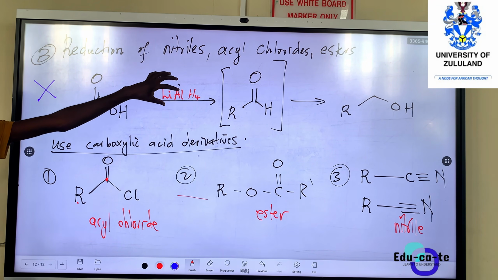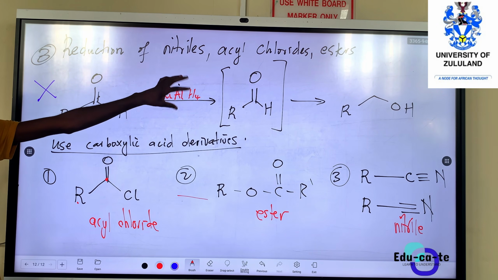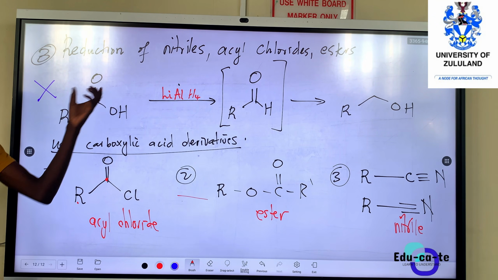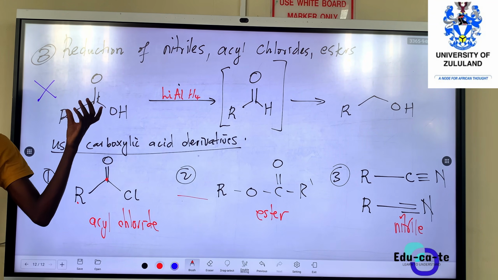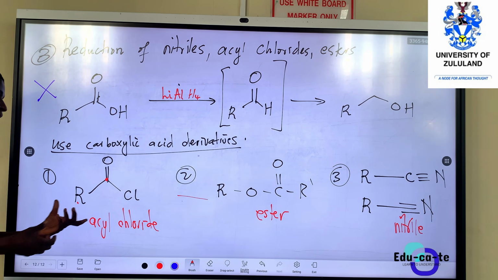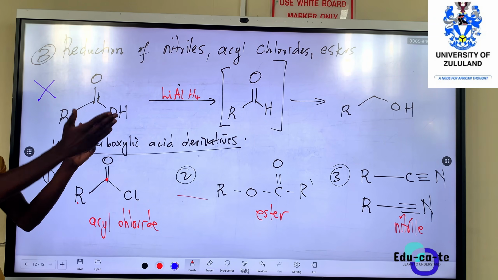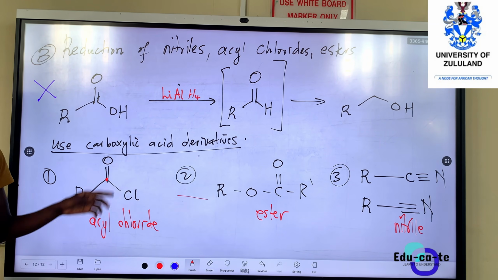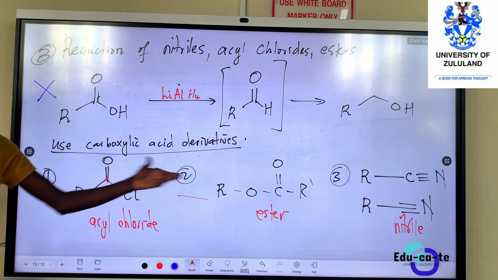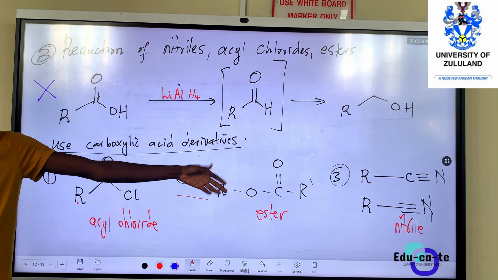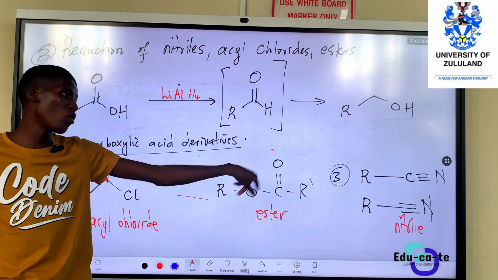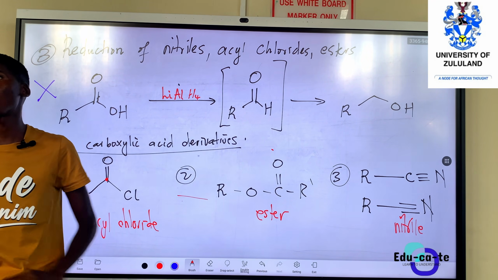So we don't need to use this one. Carboxylic acid is hard to reduce. But these carboxylic acid derivatives are easier to reduce because they've got fewer oxygens. Although an ester might have 2 oxygens, it's still easy to reduce.